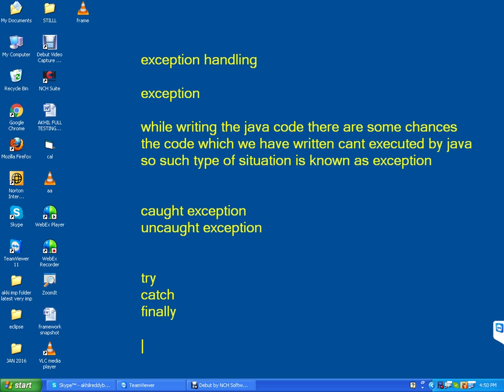So here in try and catch we have some drawback. If you have doubt on only a particular block of statements, it is just better to keep it in try and catch, and you can get the problem and the solution. If it is only a single block, try and catch is more than enough.